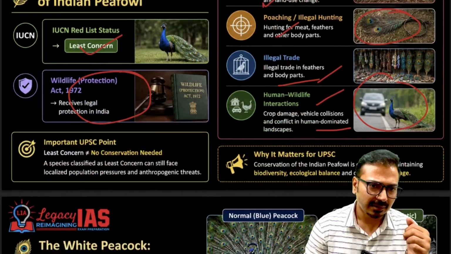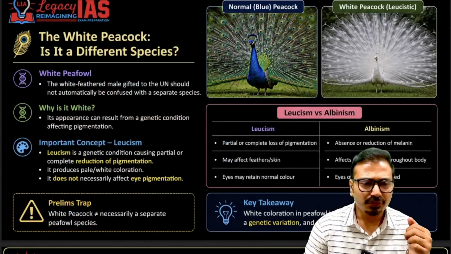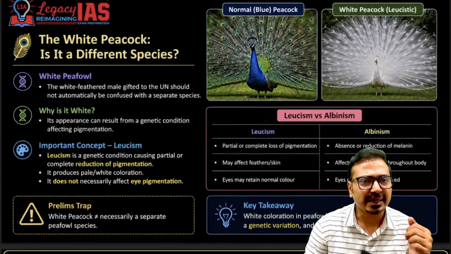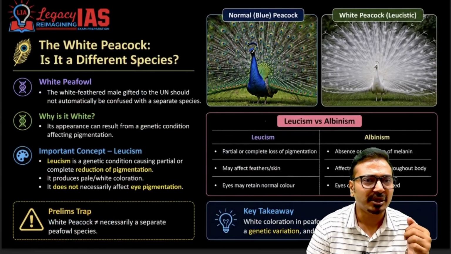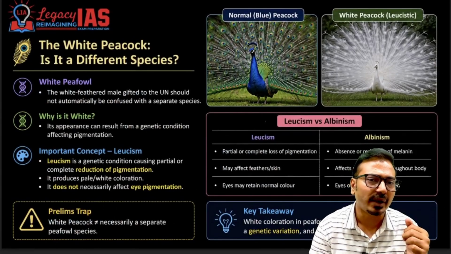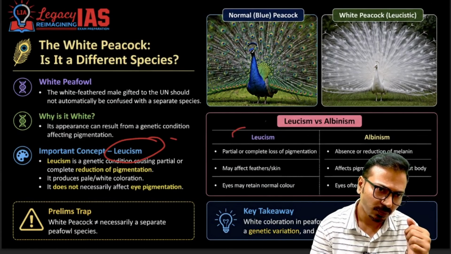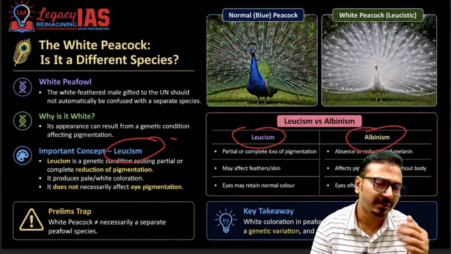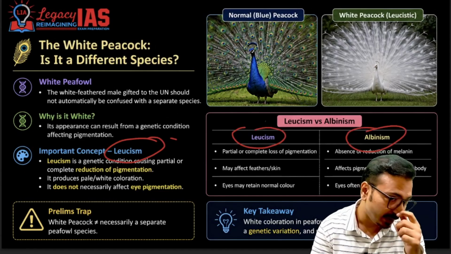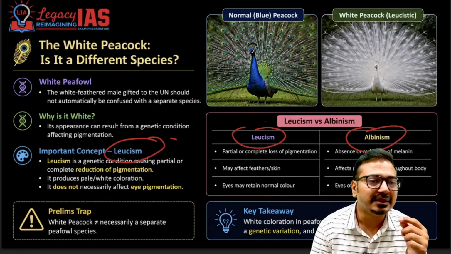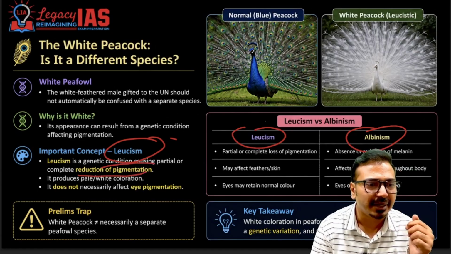Then regarding the 5 peacocks that have been gifted, 4 among them are blue in color and 1 is white in color. So from the prelims perspective we should understand leucism. What is leucism and albinism? Found in all animals including humans. Leucism is a genetic condition causing partial or complete reduction in pigmentation.